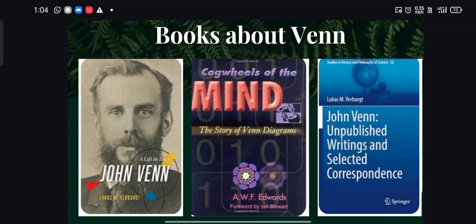This one, A Life in Logic, also The Story of Venn Diagrams, and Unpublished Writings and Selected Correspondence of John Venn. Okay, these are written by whom? These two books are written by Lucas, and this book was written by A.W.F. Edwards. So these are some of the books. These are not all the books, these are just a very few books written about John Venn.